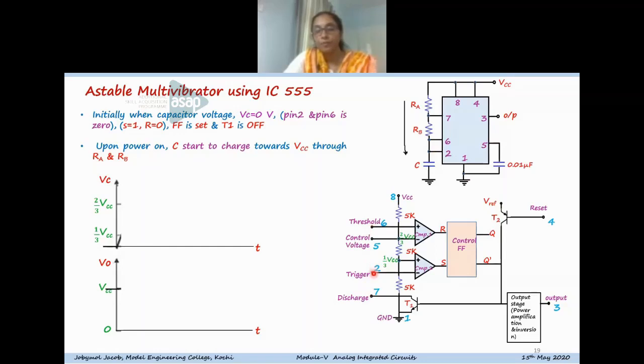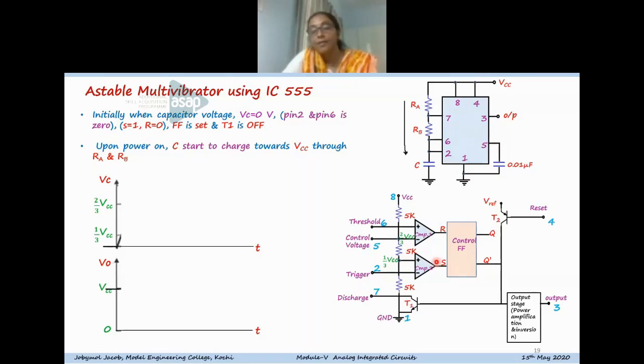When pin 2 as well as pin 6 are at 0, consider comparator 2, the trigger comparator: the non-inverting terminal of comparator 2 has 1/3 VCC, so it has the higher potential, and the output of comparator 2 is 1.